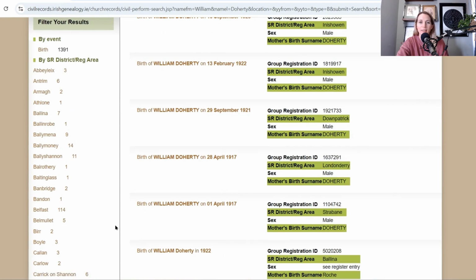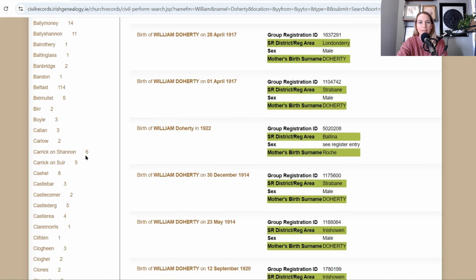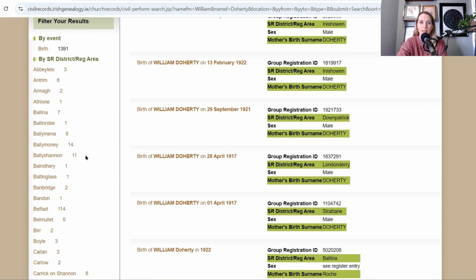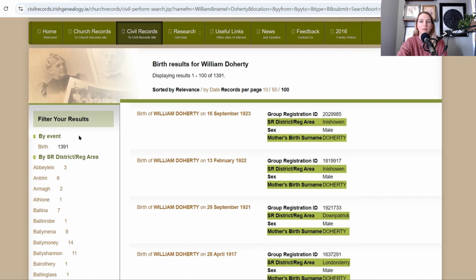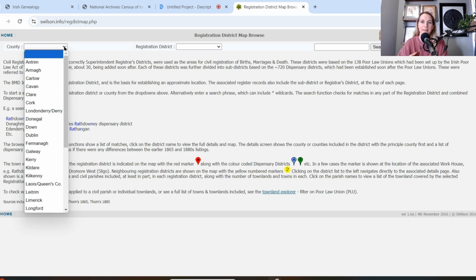So it is really helpful, if you know where your ancestor lived, to narrow it down by registration district. Now, how do you figure out what registration district your ancestor lived in? Well, hopefully you know the county that they lived in, or the townland, which is the smallest location, or maybe you know the village or the town. There's this website here that I will link in the show notes, swilson.info, and you can come to the registration district map to browse the districts. These were all the districts that they used for births, marriages, and deaths.